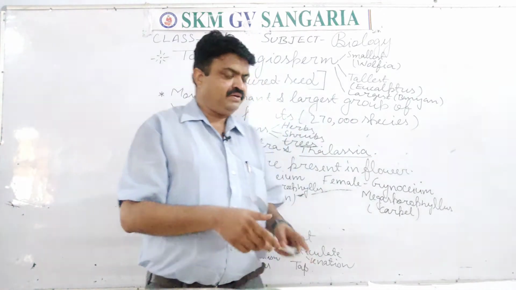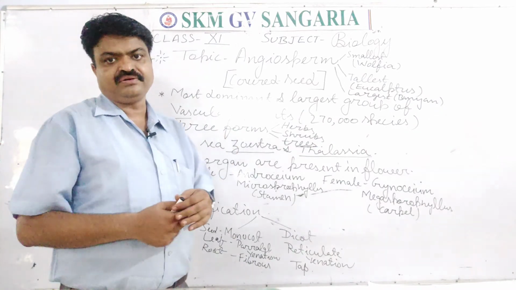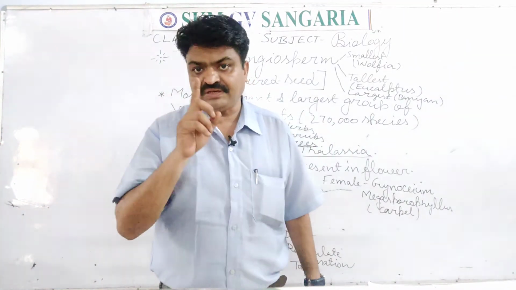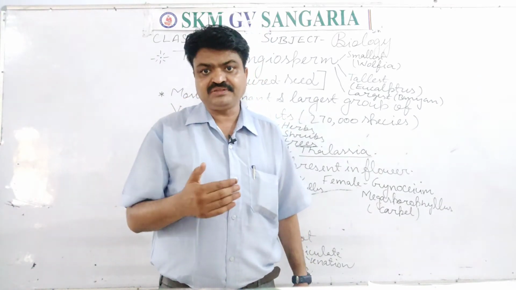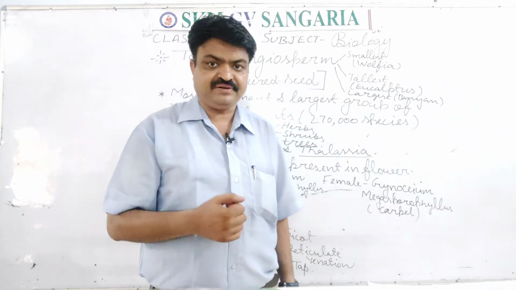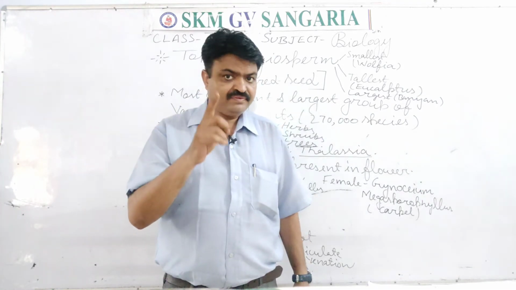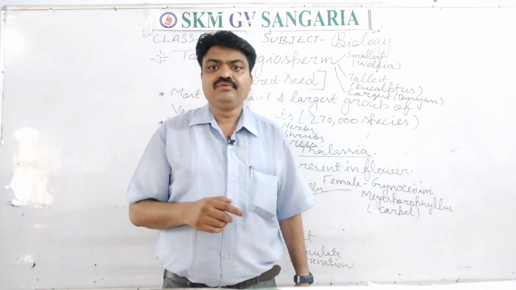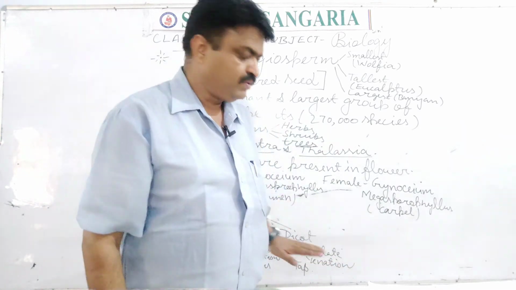Now what is the cotyledon, student? Cotyledons are the fleshy part of the seed from which the embryo gets nourishment at the time of germination. If that cotyledon is single, then that particular group of plants is known as monocot.